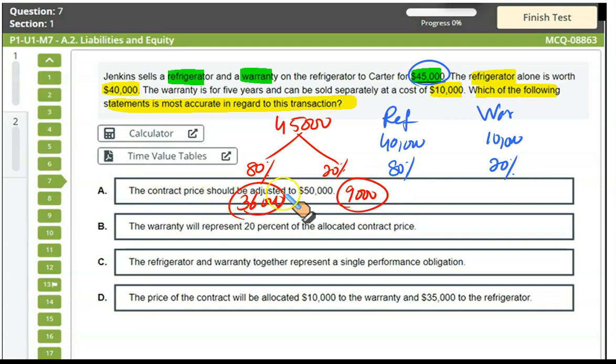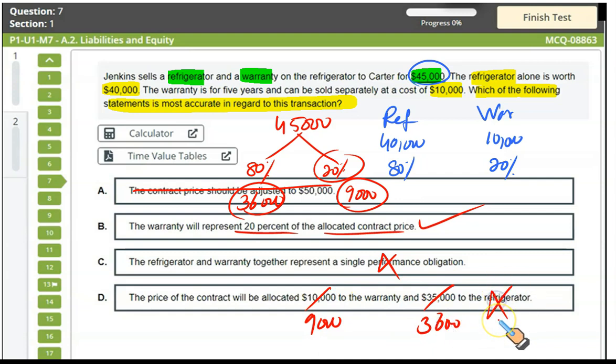So the contract price should be adjusted to 50? No. The warranty will represent 20% of the allocated contract price. I have solved it fully. This is true, correct. The refrigerator and warranty together represent a single performance obligation? No, they are not a single performance obligation. They are two distinct, separate performance obligations, refrigerator and warranty. And the price of the contract will be allocated 10 to warranty and 35 to refrigerator? No, 9,000 to warranty and 36,000 to refrigerator. So you should have a good reason for rejecting the incorrect options and selecting the right one.